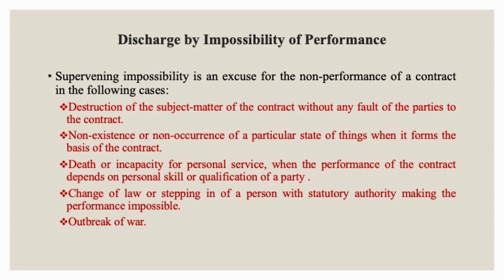Where subsequent to the formation of the contract, there is a change in law, or a person with statutory authority steps in so as to render the performance of the contract impossible, the contract is discharged. For example, A enters into a contract with B in January to supply certain goods to B in September. In June, by an act of parliament, the import of such goods is banned. The contract is discharged. When there is an outbreak of war, a contract entered into with an alien enemy is unlawful and cannot be performed, and hence the contract would be discharged.